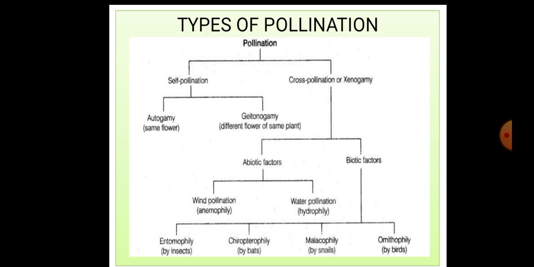Again, you might have seen this in the picture. In self pollination, you see autogamy and geitonogamy. So these two are the main types of self pollination, as well as cross pollination.